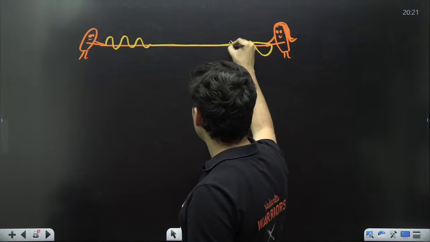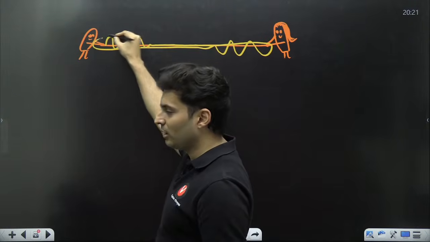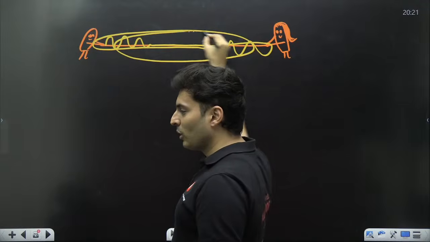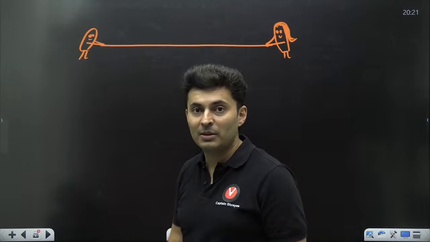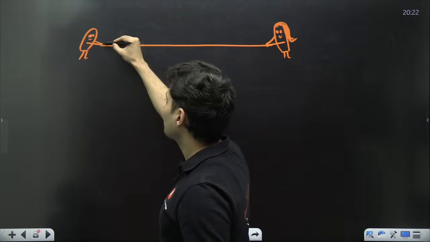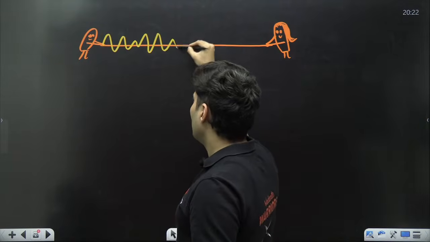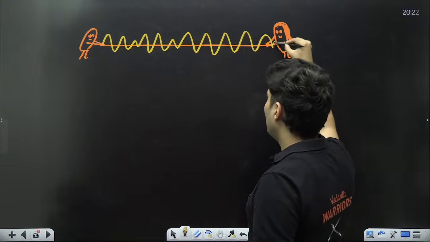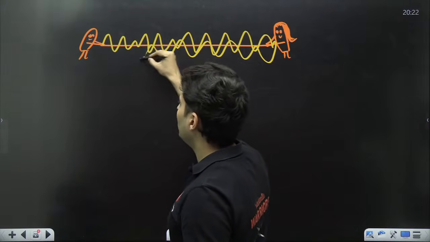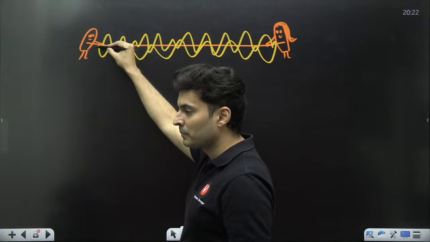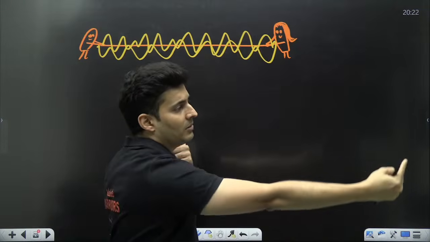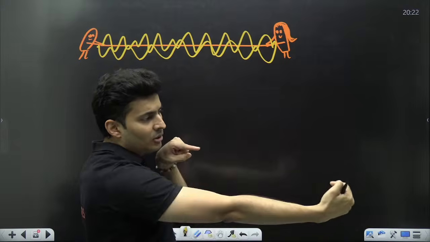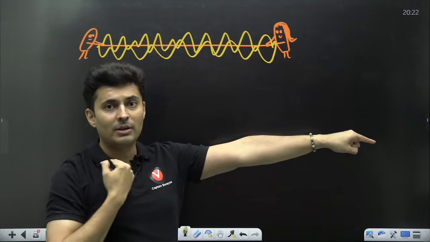That wave will get reflected back and come back to Pandu, and it will keep going back and forth. Yes or no? Pandu realizes, oh my God, Champa is not replying to me. So Pandu keeps saying, I love you, I love you, I love you, and it comes back to him. It goes there, gets reflected back, Pandu keeps on saying I love you, and it is coming back to him.